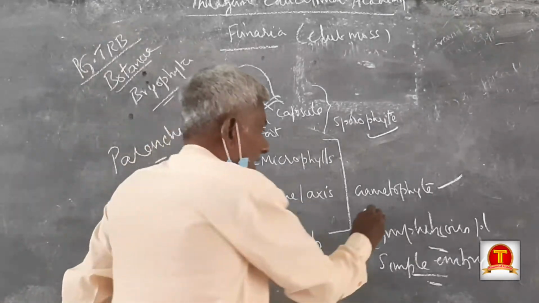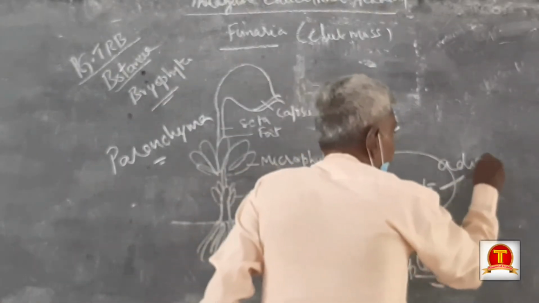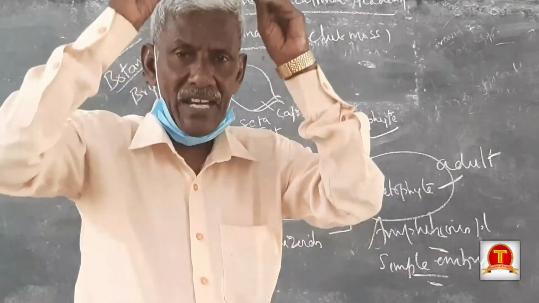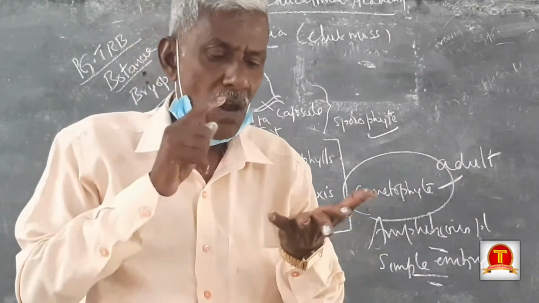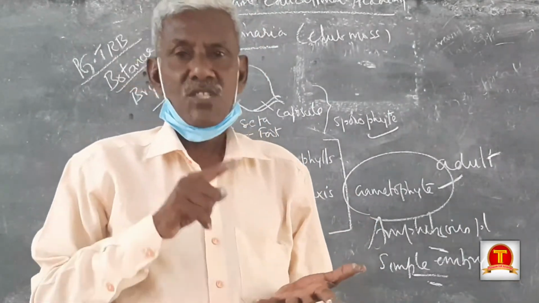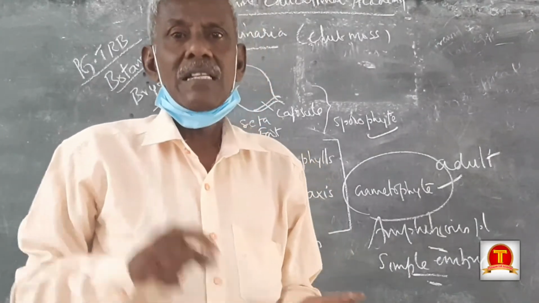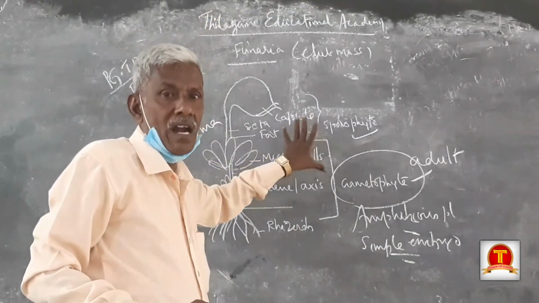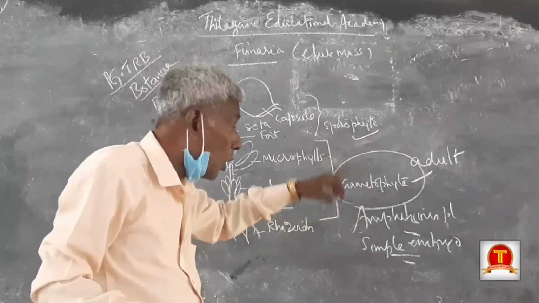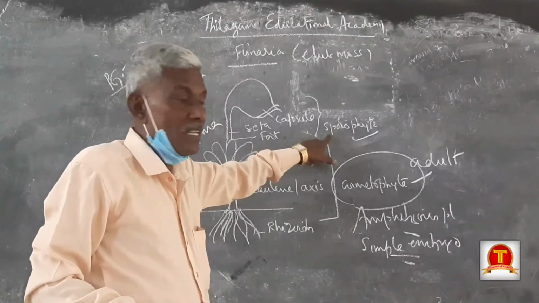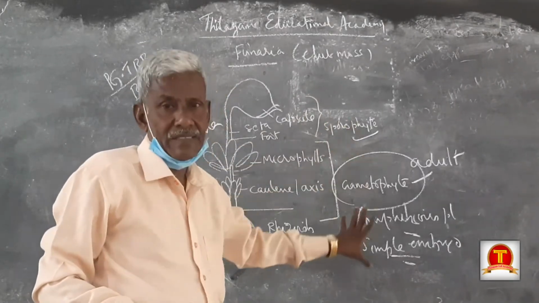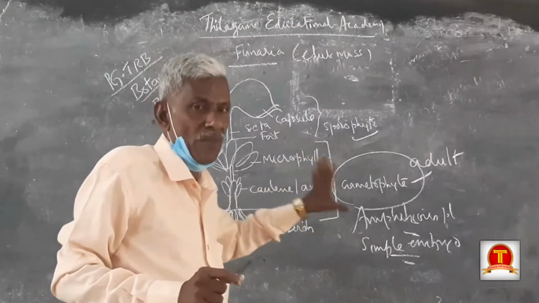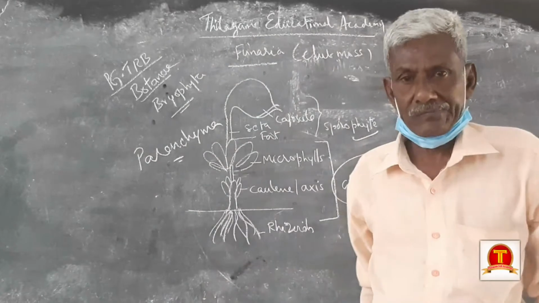But the adult plant body is gametophyte, only in bryophytes. In pteridophytes, gymnosperms and angiosperms, the adult body is sporophyte. In bryophyta only, the adult body is gametophyte, though it has a sporophytic body. In botany, adult gametophyte means only bryophyte, mosses.